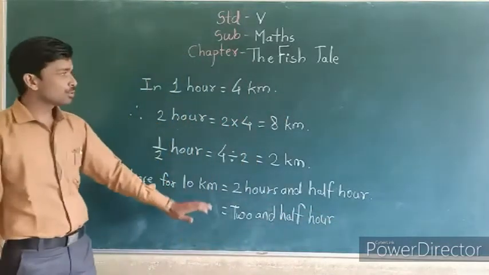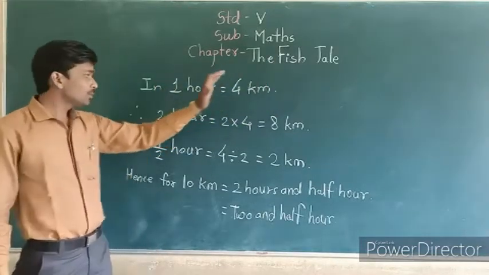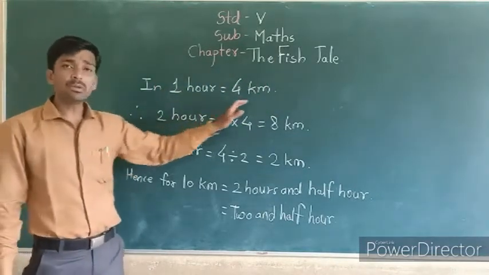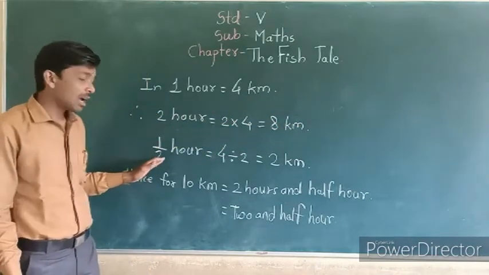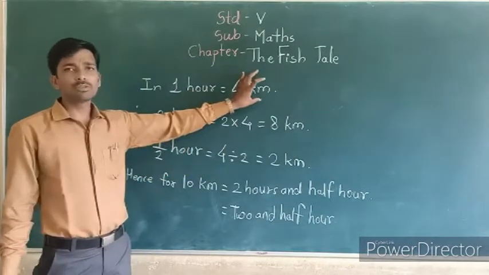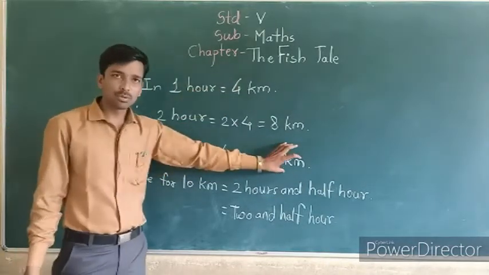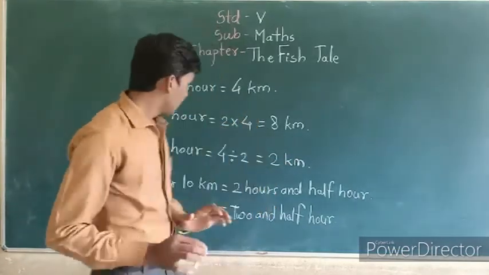Did all of you understand? Once again I will repeat. 1 hour is equal to 4 kilometers. So 2 hours is equal to 8 kilometers. So half hour is equal to 2 kilometers. Why? Because 1 hour is 4 kilometers, so half hour is equal to 2 kilometers. Okay, we can find for 10 kilometers.